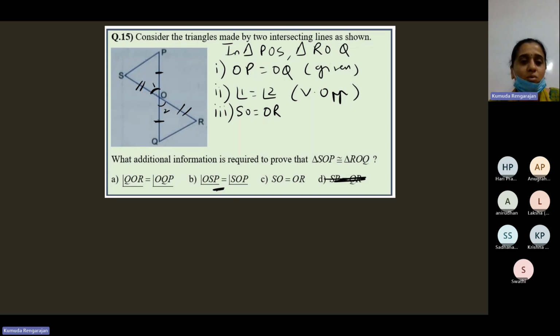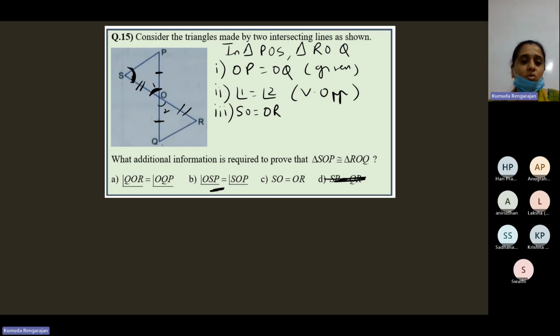Now, what about this one? OSP, this angle, and SOP, both of the same triangle. OSP is this one, and SOP is this one. No, not useful.